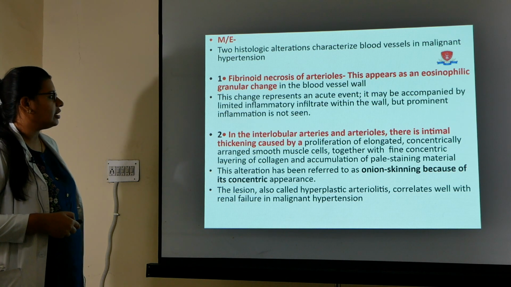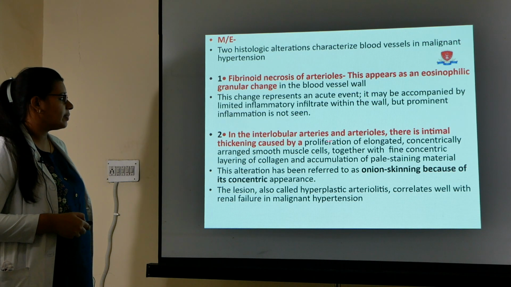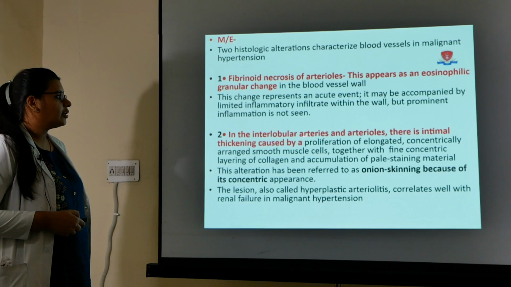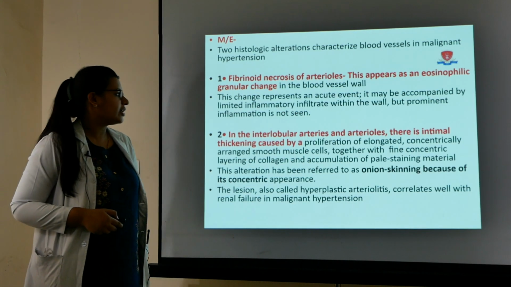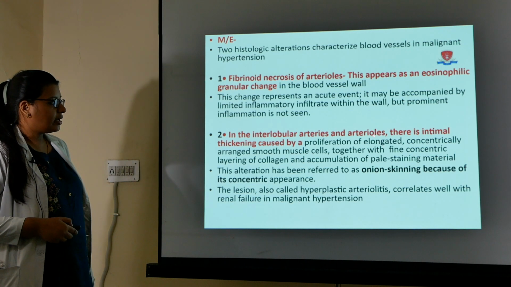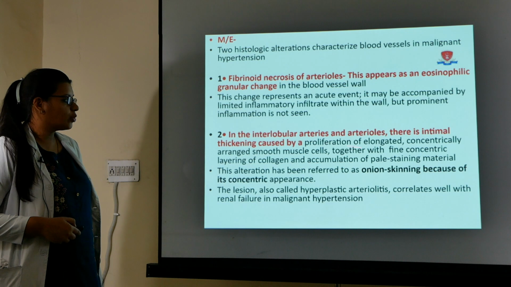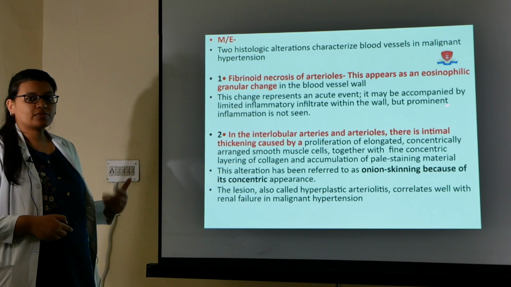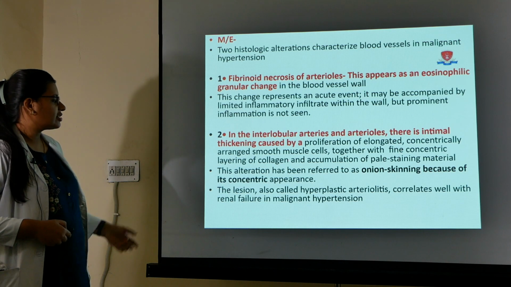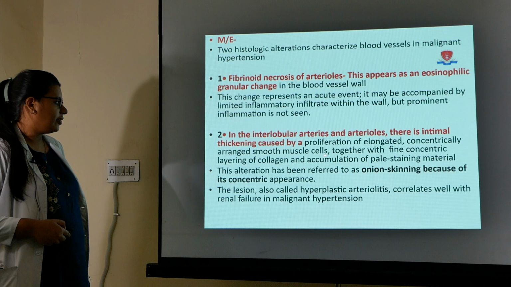The second finding is within the interlobular arteries and the arterioles. What happens there? There is intimal thickening, and two things are happening here. First, there is proliferation of concentrically arranged smooth muscle cells. Second, there is fine concentric layering of collagen and accumulation of pale staining material.